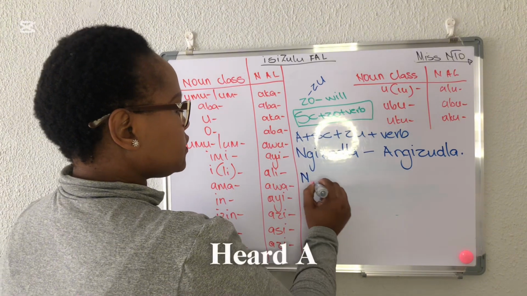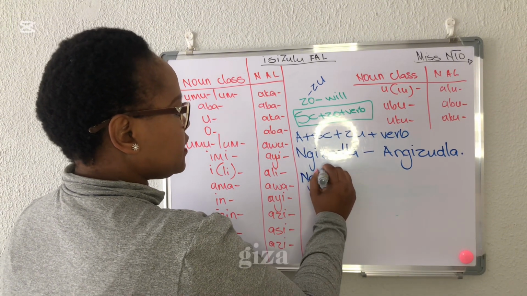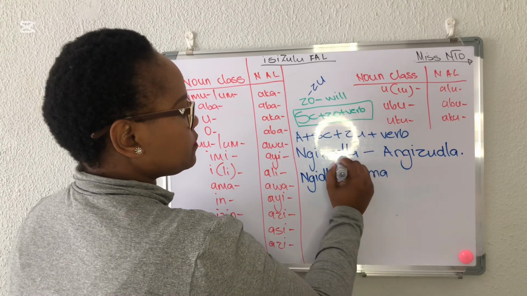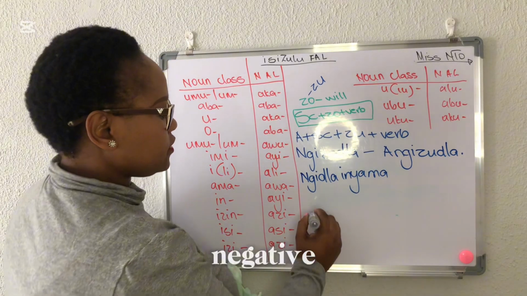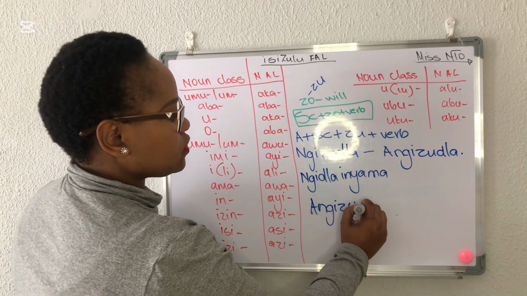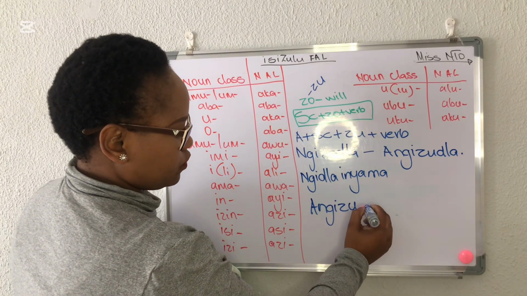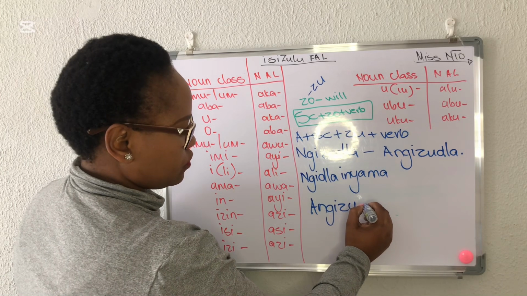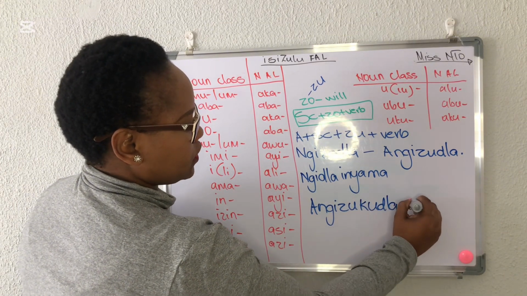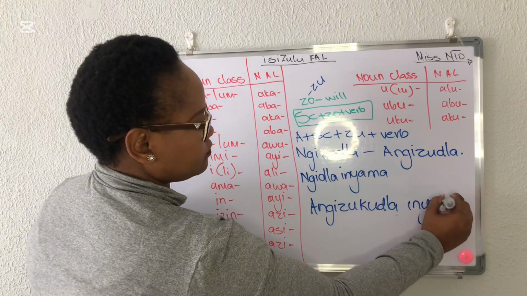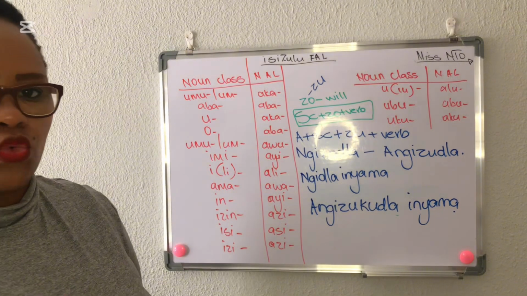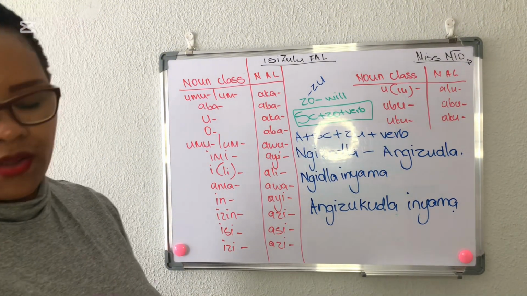We had a sentence that said ngidla inyama. Change it into a negative, still the same. Angizodla inyama, or angizudla or angizukudla inyama.